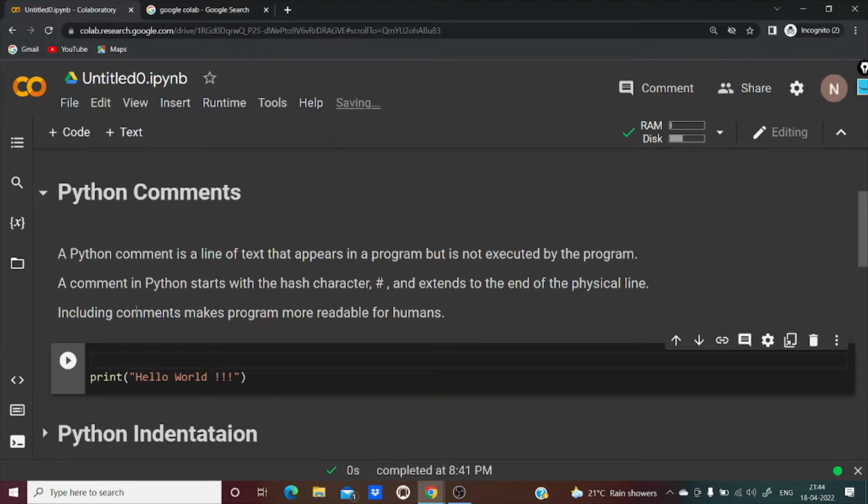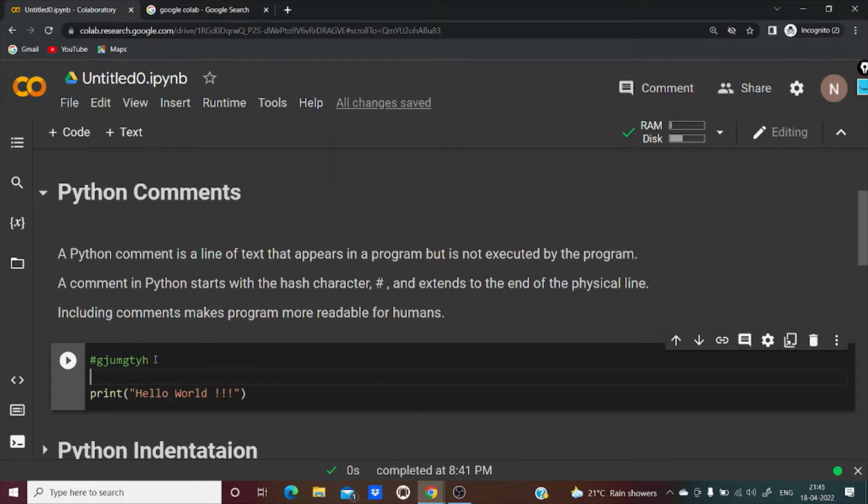And then in Python, the comment starts with hash symbol. After this symbol, whatever you write, whatever you want, you can write it till the end of this line. It will be treated as comment. The moment you press the enter button, whatever you write now will not be treated as comment. Comments are not used for writing something like this. It is used for making the program more readable.